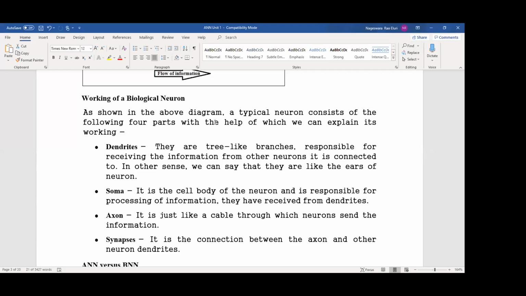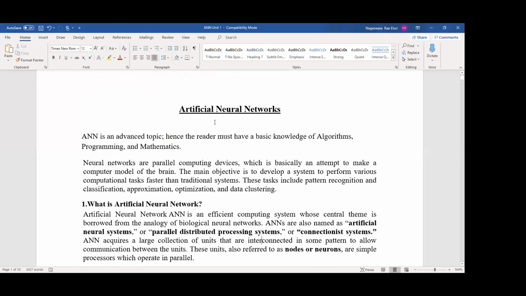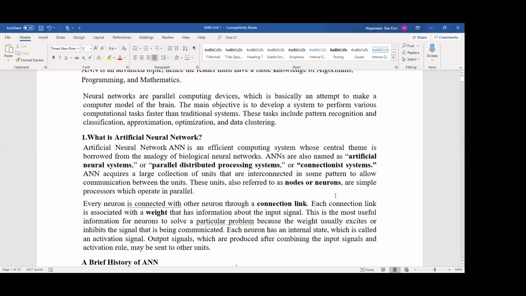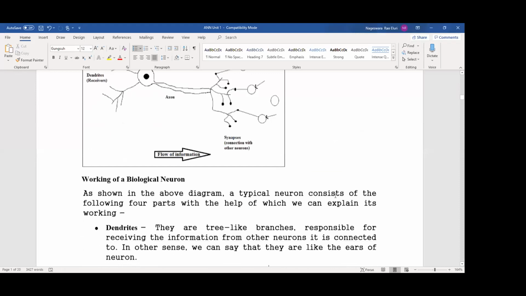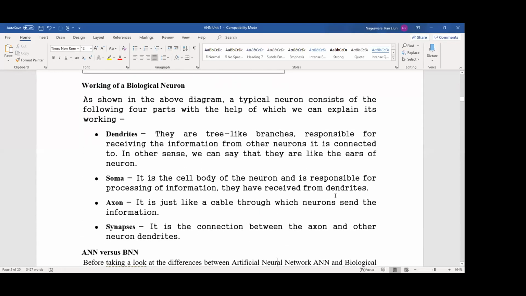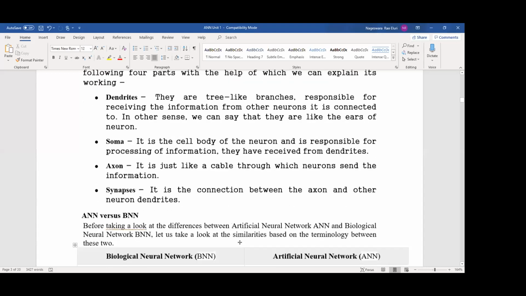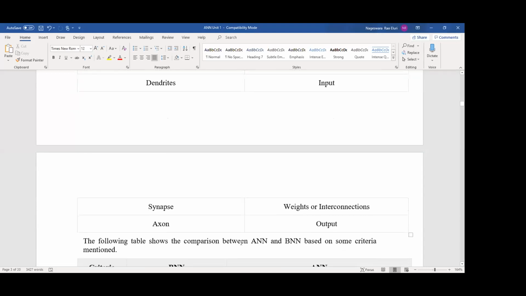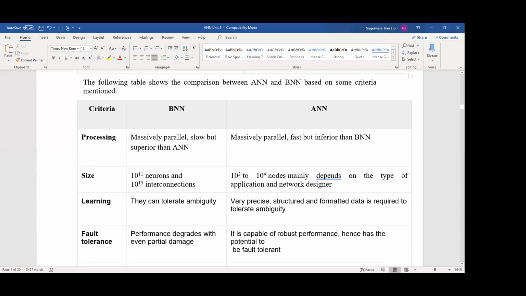Soma is the cell body of the neuron, responsible for processing the information it has received from dendrites. Axon is just like a cable through which neurons process the information. Synapse is the interconnection between nodes. Similarly, in a network, we can say interconnection between nodes. Here, synapse is the connection between the axon and other neuron dendrites. So this is synapse.